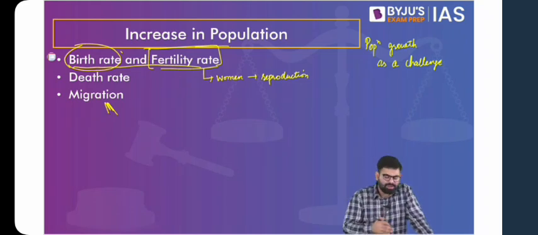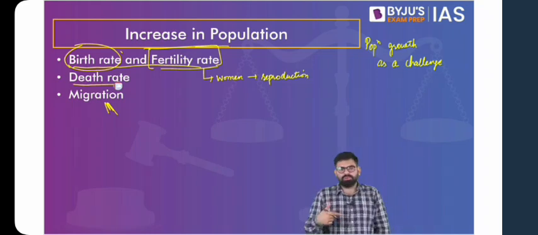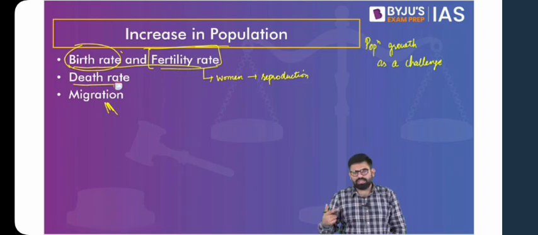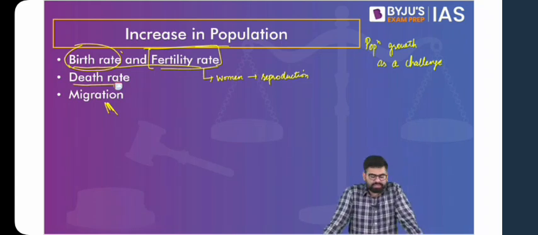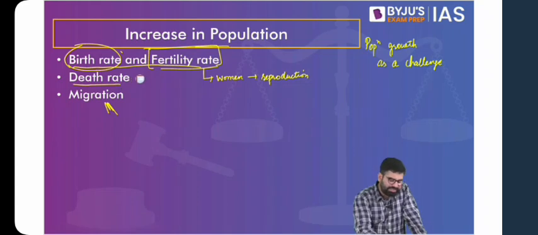simple. Then also it is dependent on death rate as well. Think about death rates going low. Think about death rates because of improvement in healthcare, because of improvement in awareness. And we generally find that as the society modernizes, as we have more and more options with relation to science and technology, better healthcare, death rates tend to decrease. So a decrease in death rate and an increase in birth rate can contribute to increase in population.